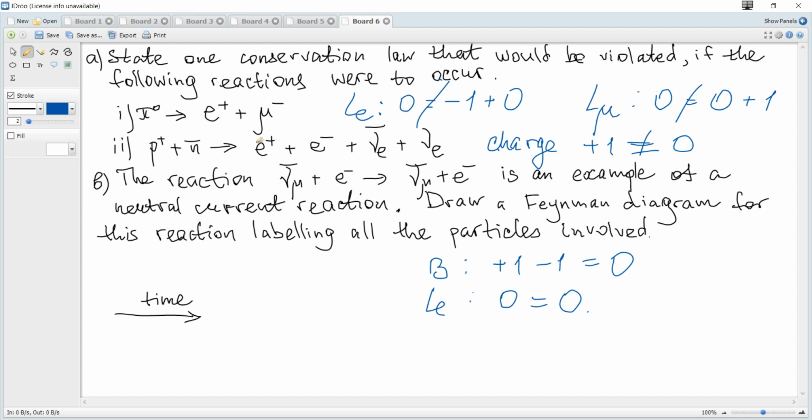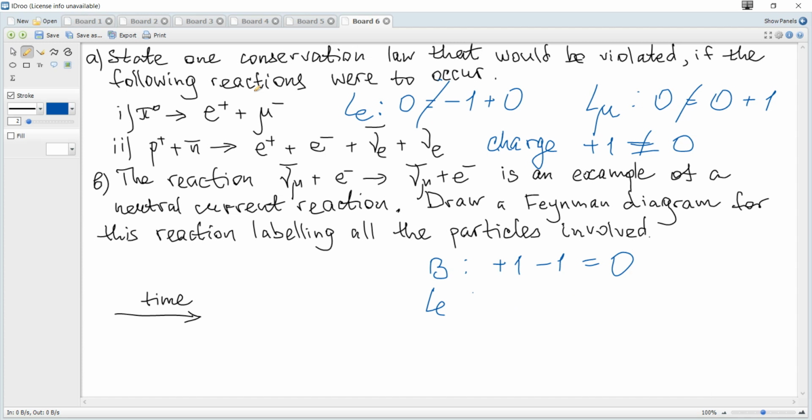But you can notice that if you consider just lepton number, it is conserved for the first equation, but lepton number is not conserved if you consider each type of lepton.